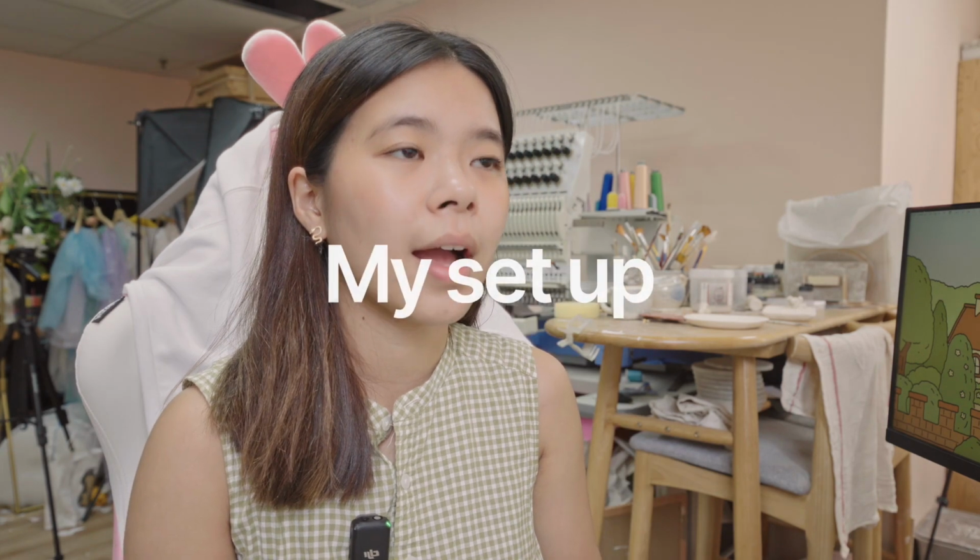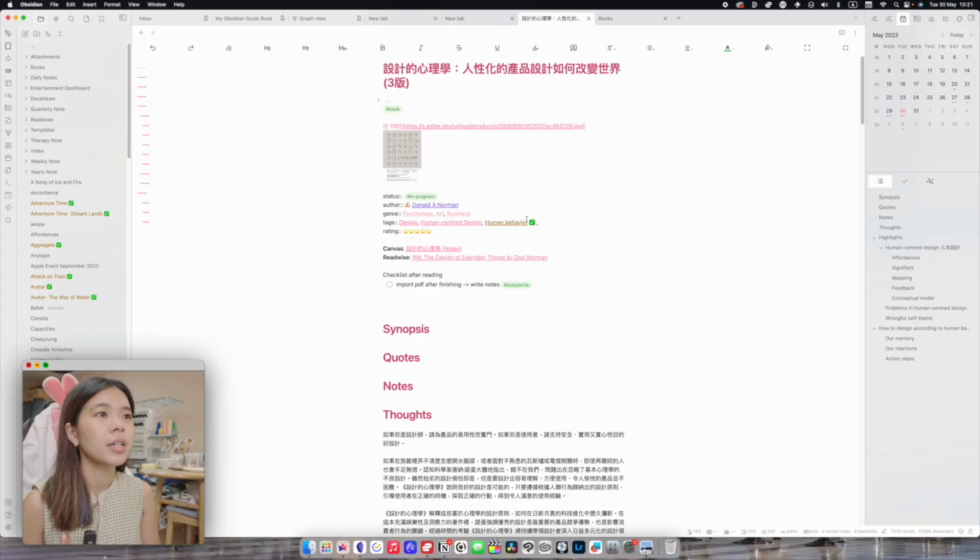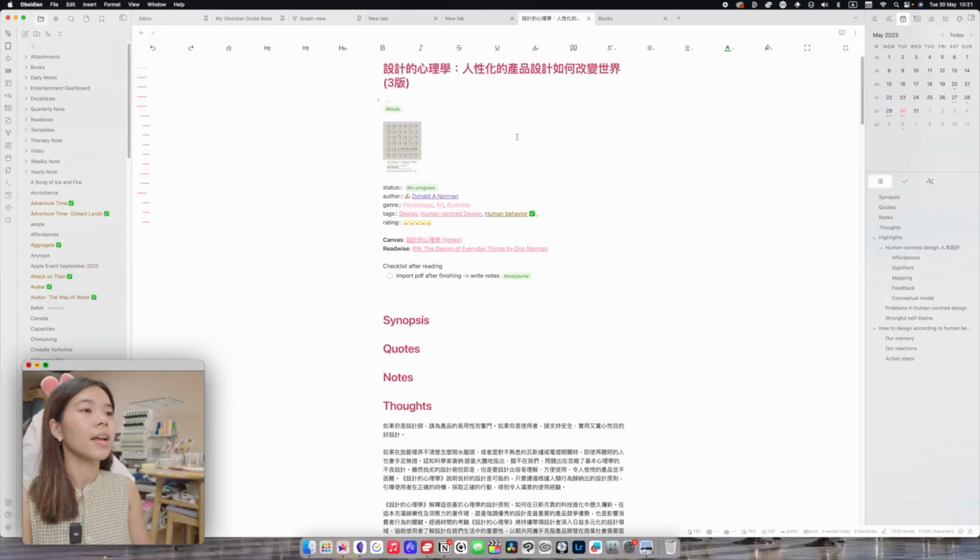To show you how I use Obsidian, I want to go through one of my book notes with you guys. So I'm reading about the psychology of design. This book is actually called The Design of Everyday Things. And I read it in Chinese because I just found it easier to read this book in particular in Chinese, but actually I still have to learn the concepts in English because the nouns in Chinese are so messy. I don't know what's going on. Here's my page, and let's just go through all the windows on this page that you can see right now.